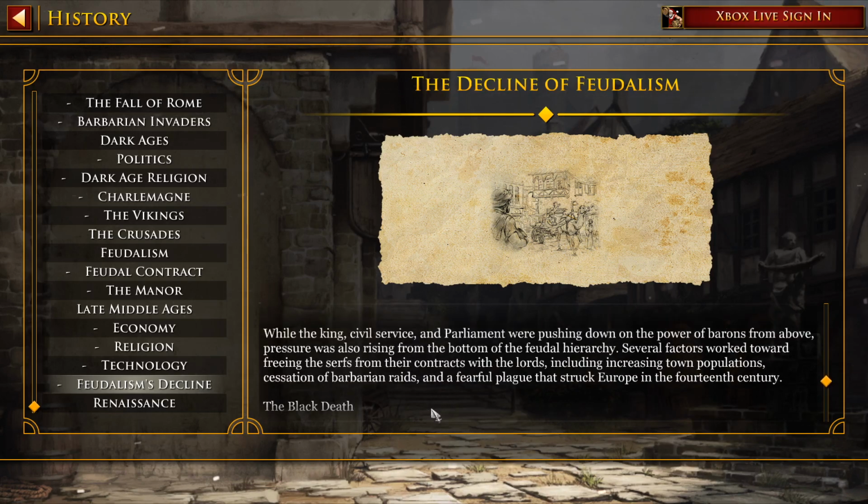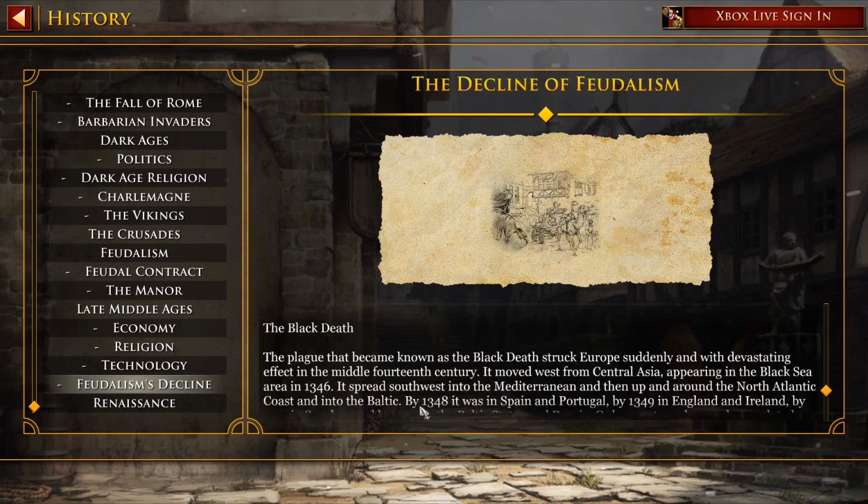Well, the king's civil service and parliament were pushing down on the power of barons from above. Pressure was also rising from the bottom of the feudal hierarchy. Several factors worked towards freeing the serfs from their contracts with their lords, including increasing town populations, cessation of barbarian raids, and a fearful plague that struck Europe in the 14th century. The Black Death.